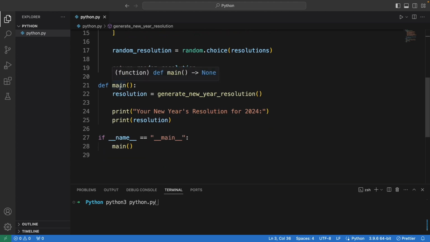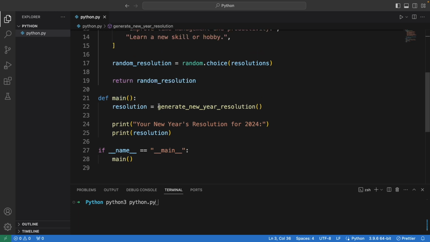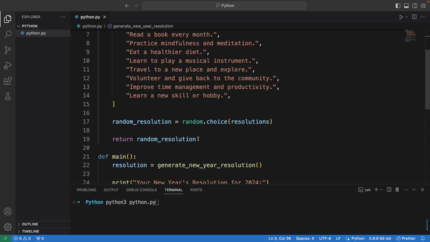Here we are defining a main function. In the main function, we are calling the function that we defined on top there, and this will return a random resolution. We store it in this variable called resolution. Finally, we are just printing out that resolution, right? So your New Year resolution for 2024 is whatever it randomly picked.